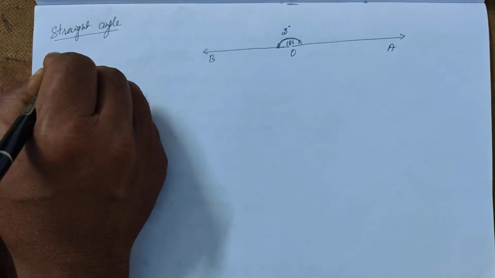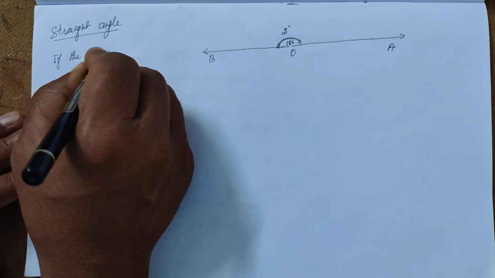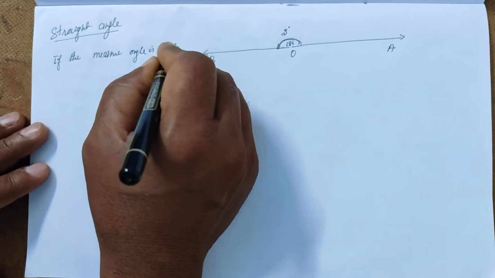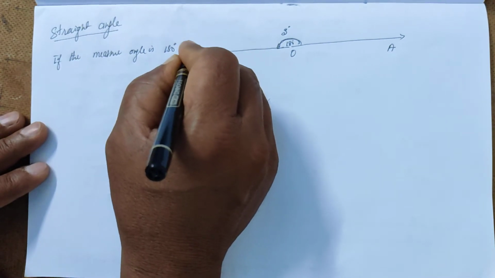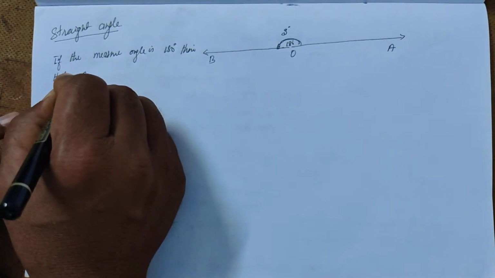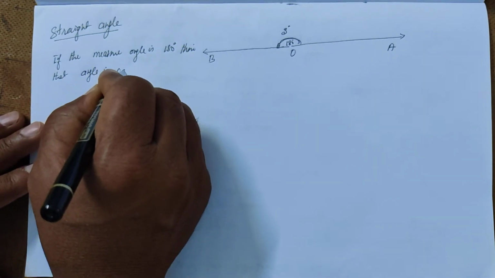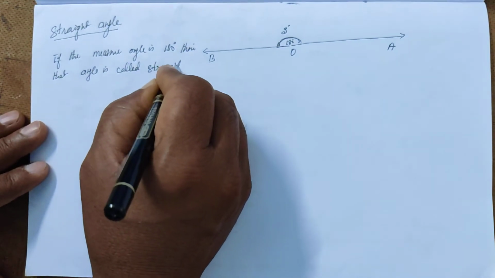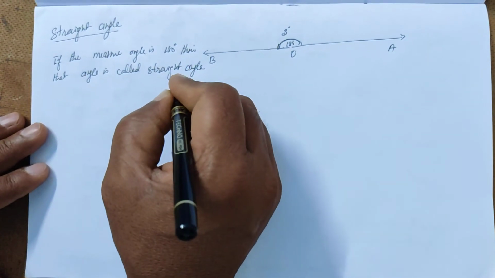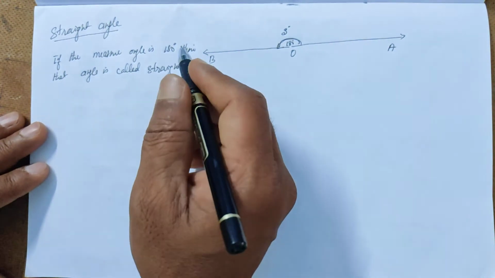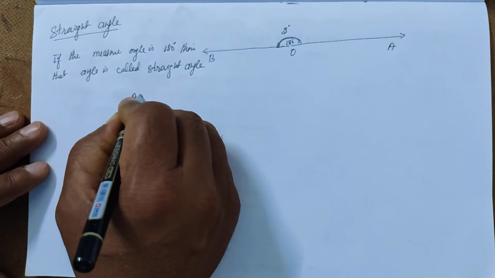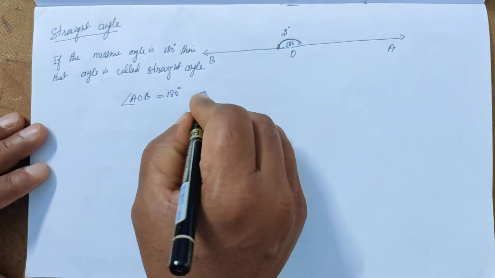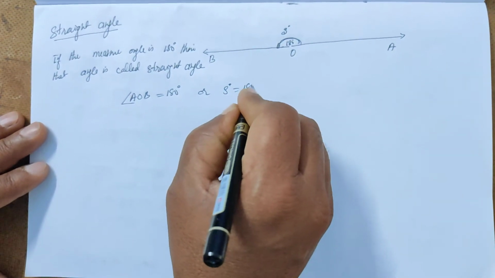If the measure of an angle is 180 degrees, then that angle is called a straight angle. So angle AOB is equal to 180 degrees, or angle S is equal to 180 degrees.